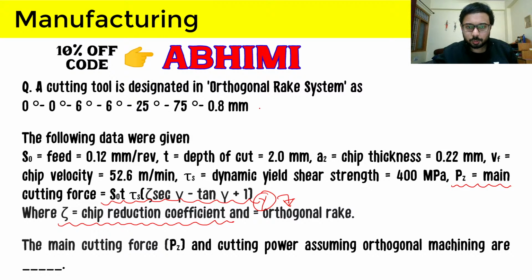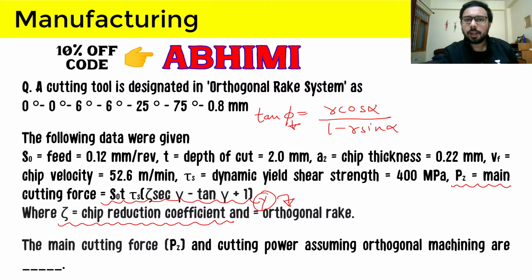So the chip thickness ratio, we also use in this formula, which is very important: r cos alpha divided by 1 minus r sin alpha. We use this formula to calculate the shear angle, and I have mentioned many times that this is one of the most important formulas in all of the GATE examination, not only for manufacturing.